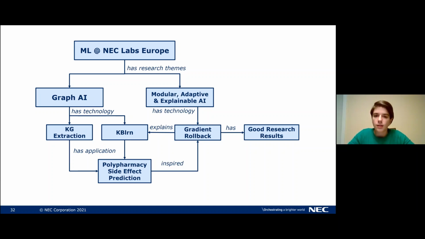So now under our research theme for explainable AI, we now also have the gradient rollback technology, which can explain the latent expert in KB-learn. And with this, we can also do one more final prediction on our knowledge graph and say gradient rollback will in future be applied to the polypharmacy side effect prediction problem.